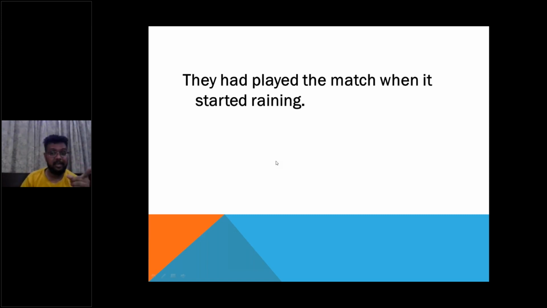But in this sentence on your screens, that they had played the match when it started raining, this means that maybe their match ended 1 minute, 2 minutes, 1 day, 2 days, 1 week, 4 weeks before it started raining. It's not clarified here, but one thing is clarified, that the match had finished earlier and then it started raining. So I hope all of you have understood now.